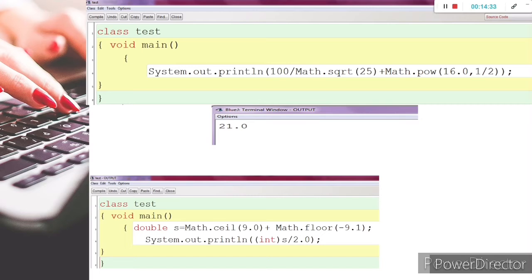Plus Math.floor(-9.1). Floor means decrease, that means we have to get the nearest lowest value, so we will get -10.0.